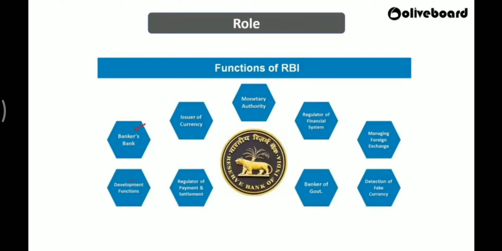Next one, development function. Yes, RBI does many things related to the development of an economy and development of the banking system. We can take it in two ways, guys. One is development of the banking system. Earlier, if you see, we didn't have online payments, or instant money transfer. So many things were not there.